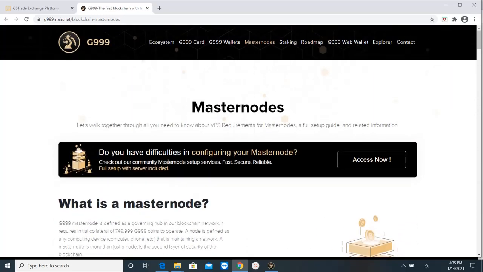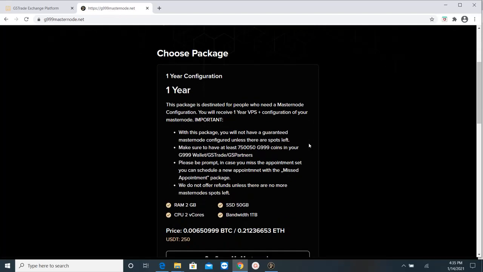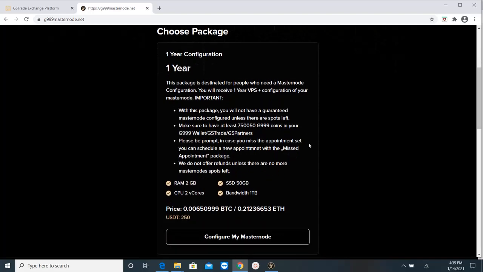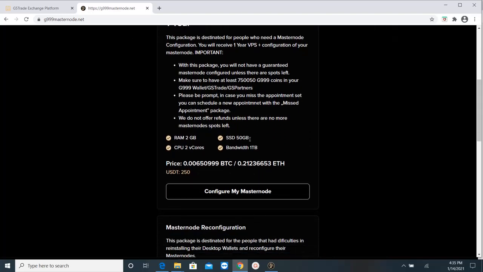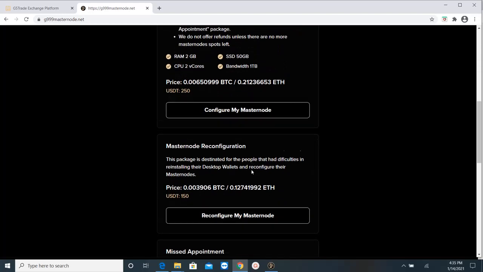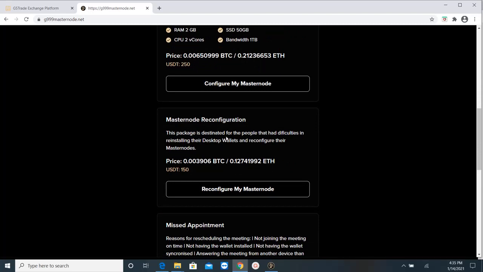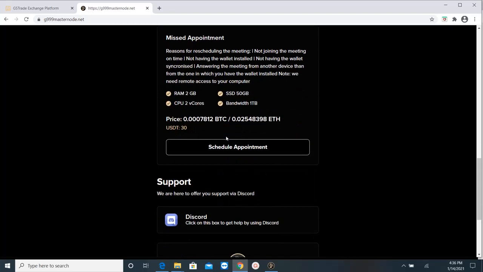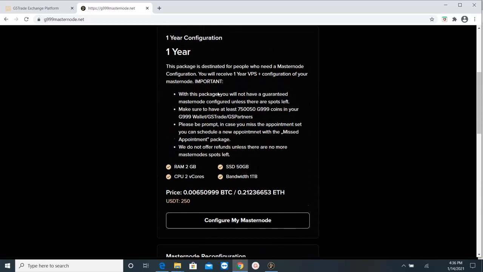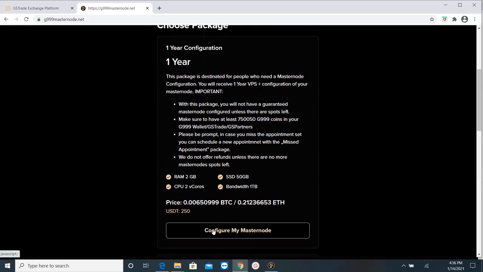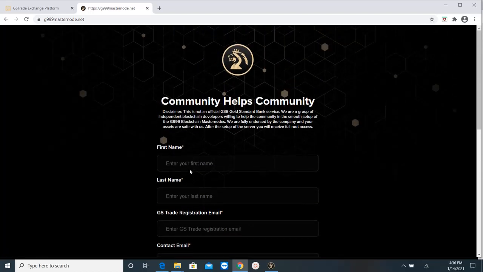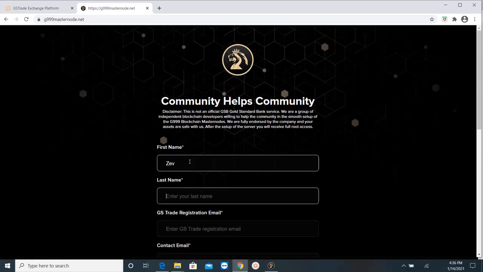As you can see, check out our community Masternode setup services, fast, secure, reliable, full setup with server included. So we're going to click on access now. There are different packages. We have a 1 year configuration for the cost of $250 USDT to host a Masternode. There's the reconfiguration in case you change computer. And if you missed an appointment, you can reschedule your appointment because you cannot lose your appointment. So I'm going to configure my Masternode. Put your name.